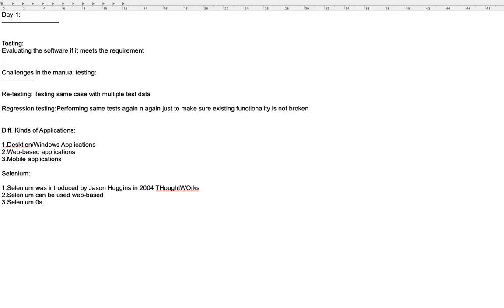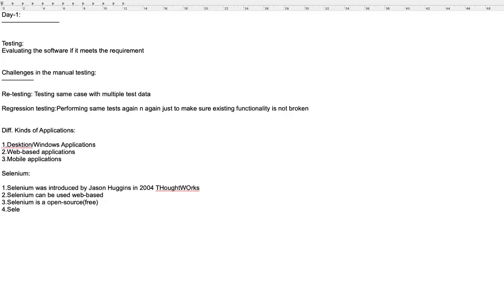Also, Selenium is open source, meaning you don't need to buy a license for it. Before this, there were many tools to automate desktop and Windows applications which required a license, but to automate web-based applications we can use Selenium, which is completely open source, meaning it's free. Anyone can download it and use it to automate the application. You don't need to pay for it, you don't have a pro version, and you don't need to buy any license. So we can completely call Selenium open source.